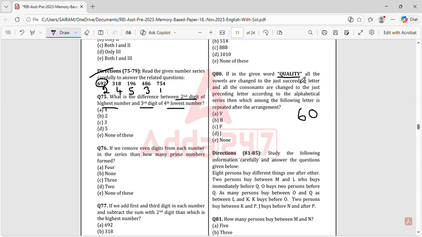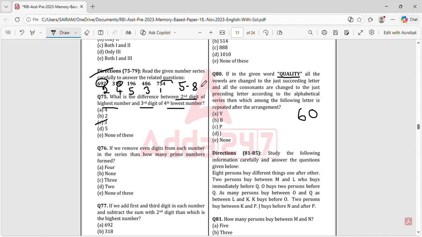See, we're discussing here, right? Now what's the difference between the second digit of the highest number and the third digit of the fourth lowest number? The second digit of the highest number, 754, is 5, is it not? The third digit of the fourth lowest number is 8, so this is 5 minus 8. This is the third digit, is it not? 8 minus 5 is what? 3, right? This is 3. So this is the answer.